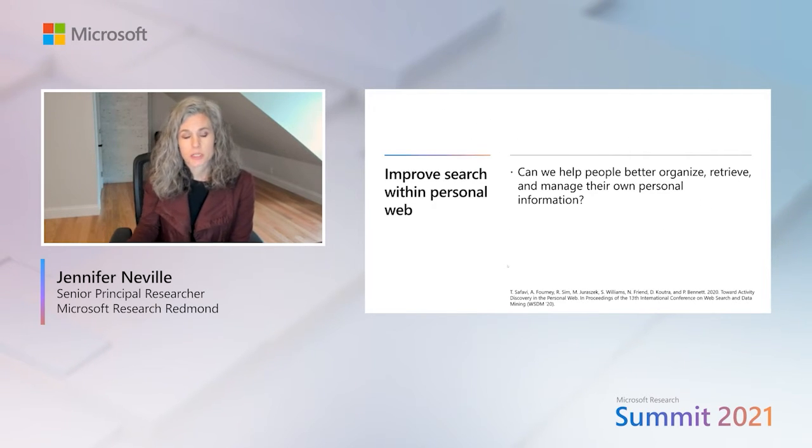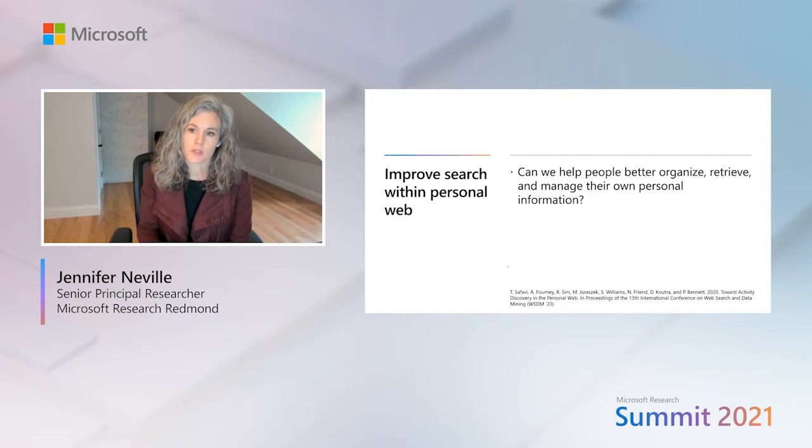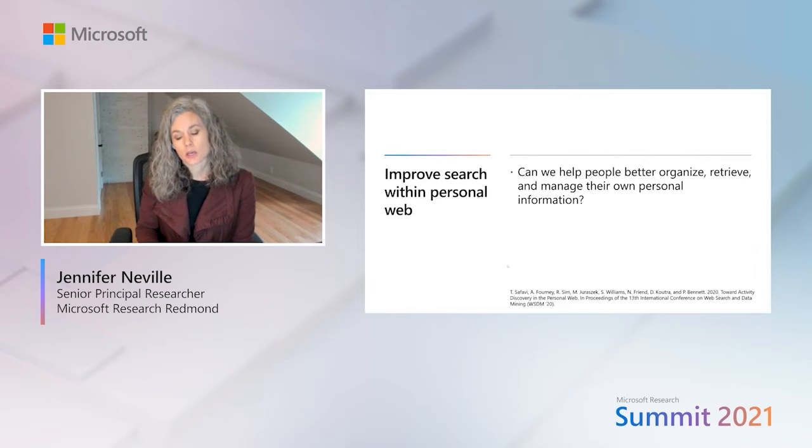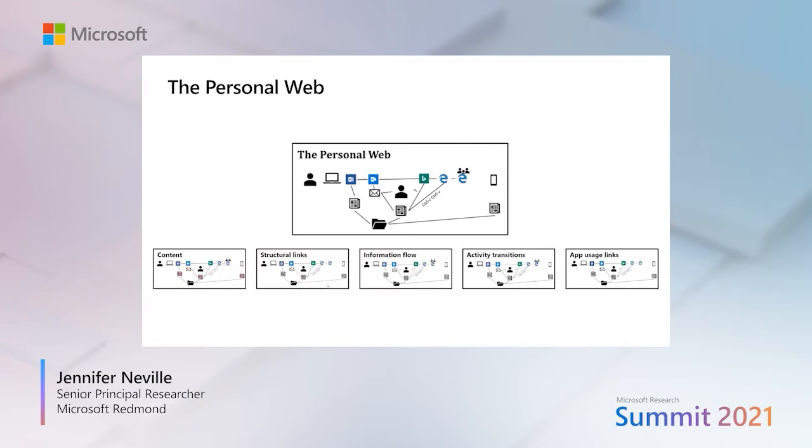So what I'll talk about quickly is just a few different snippets of research that can give you a sense of the potential for moving in this direction. And so the first research I'll talk about is using these types of ideas in search within your own personal web. And the goal here is to help people better organize and search over their own personal information based on how they interact with that information while they're working.